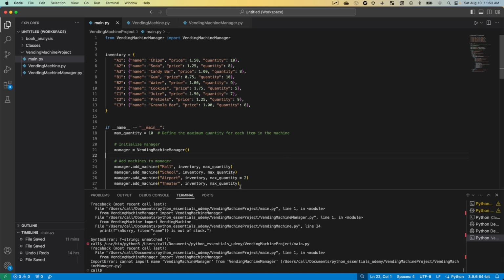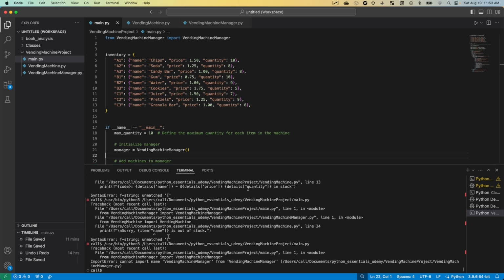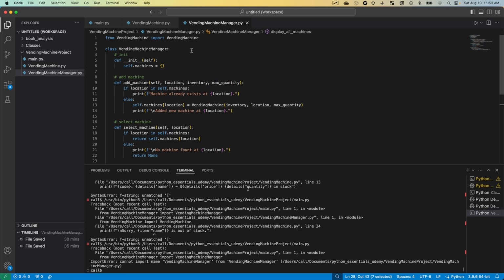Cannot import name vending machine manager from vending machine manager.py. Import error. And this is line 1 in main.py. Cannot import name vending machine manager from vending machine manager. And why is that? On main.py, from vending machine manager. Are these all spelled right? Import vending machine manager. Vending machine manager.py. Vending machine manager.